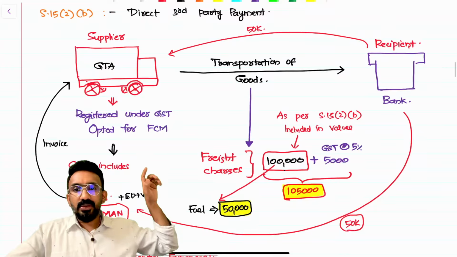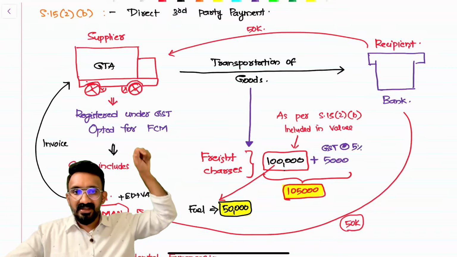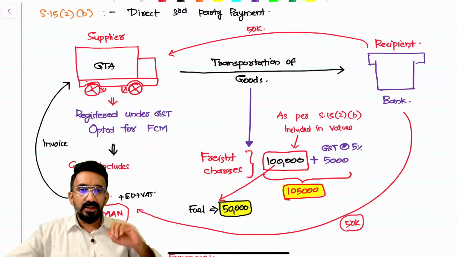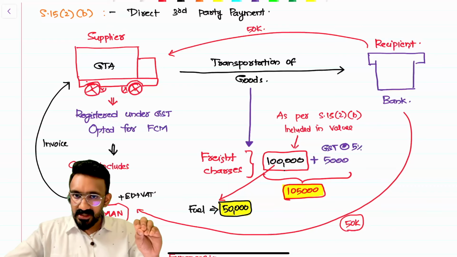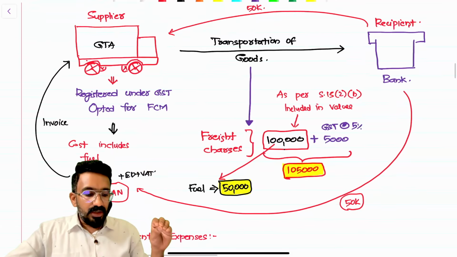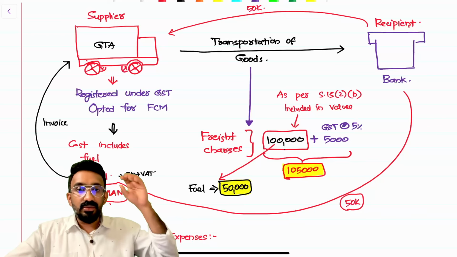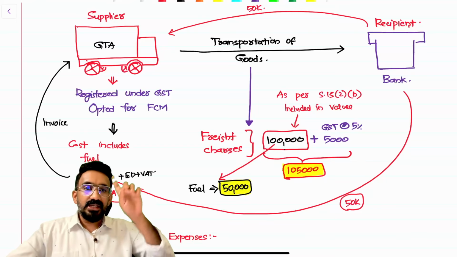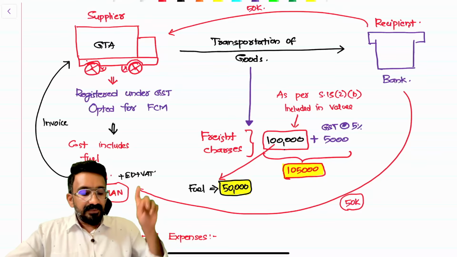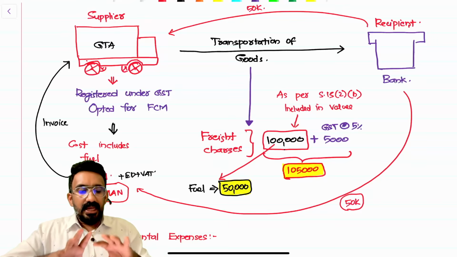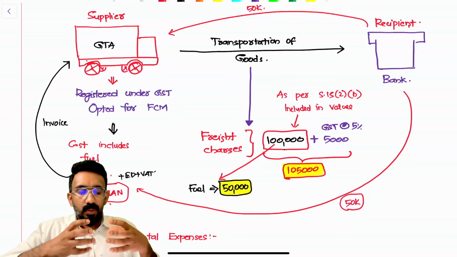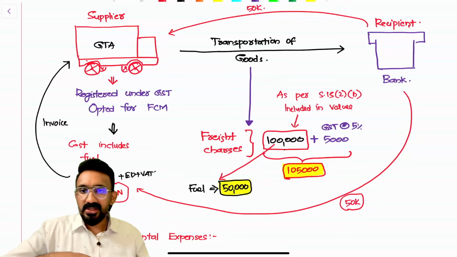However, when petrol or diesel becomes part of the cost of GTA services, the GTA, when billing it to the customer, will have to charge extra GST, right? So to avoid this, what banks can do as a tax planning method, which the government is trying to counter by putting 15 subsection 2 clause B, is that the bank says to the GTA, let's split the 1 lakh amount into the fuel cost and other than fuel cost plus your margin.